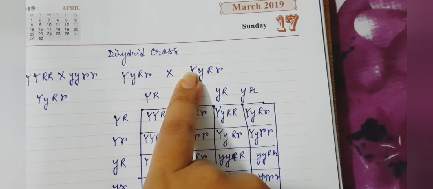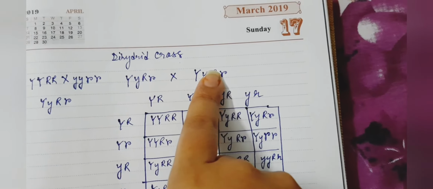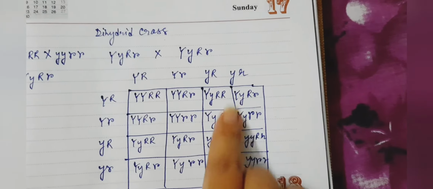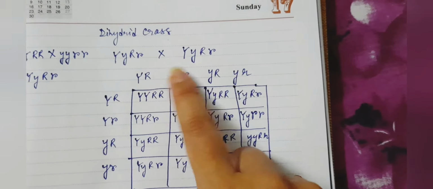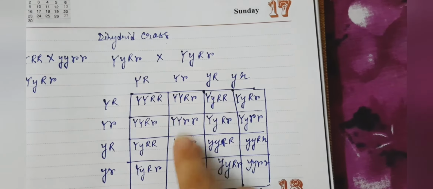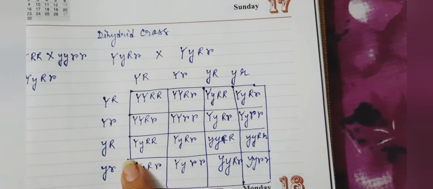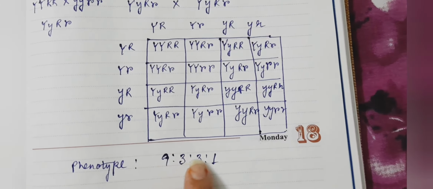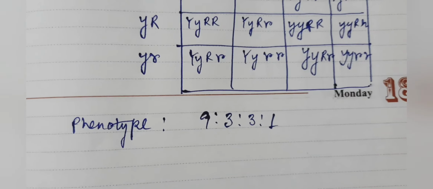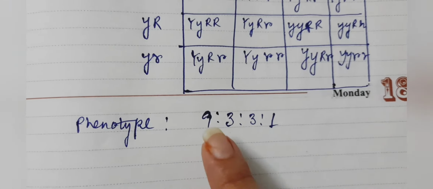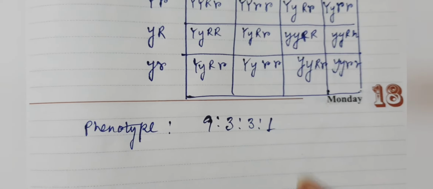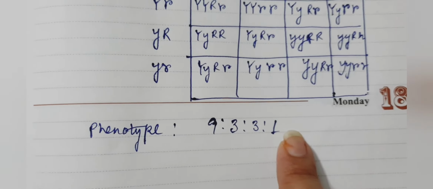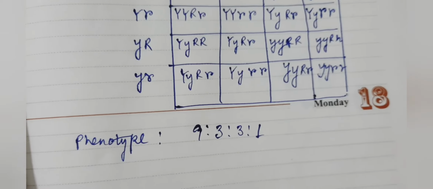When we cross this hybrid, in the F2 generation we are getting a total of 16 combinations. These are the gametes, and here also these are the gametes. So through the Punnett square we are getting 16 types of combinations. And the phenotype ratio of the dihybrid cross is 9:3:3:1. That is, 9 round yellow, 3 wrinkled yellow, 3 round green, and 1 wrinkled green.